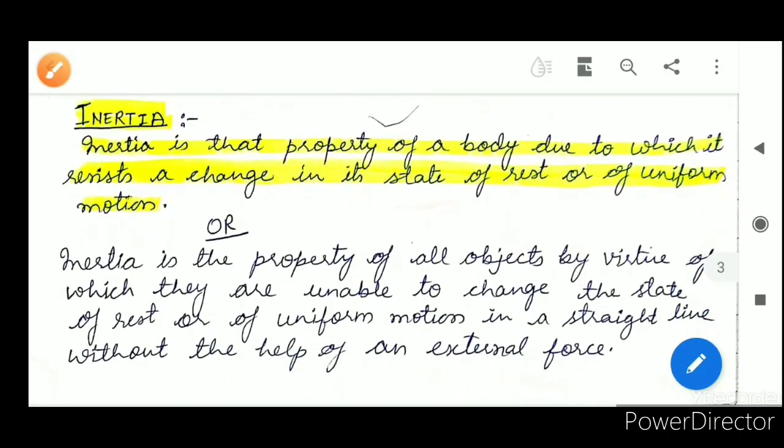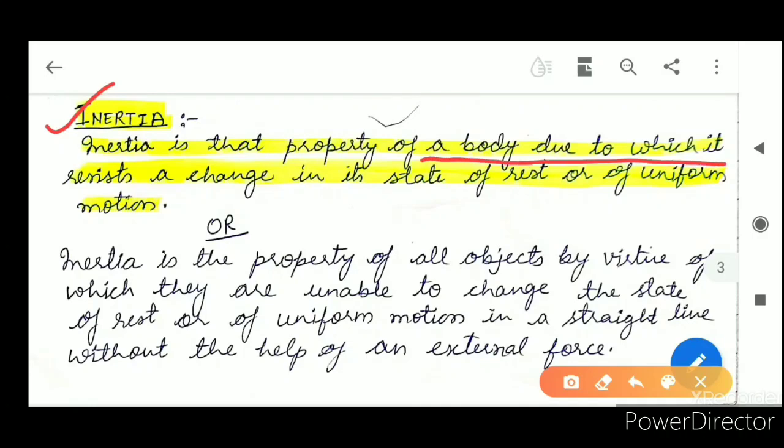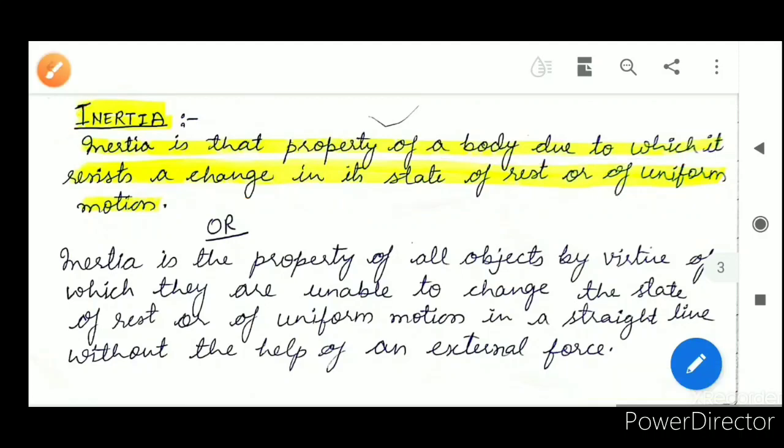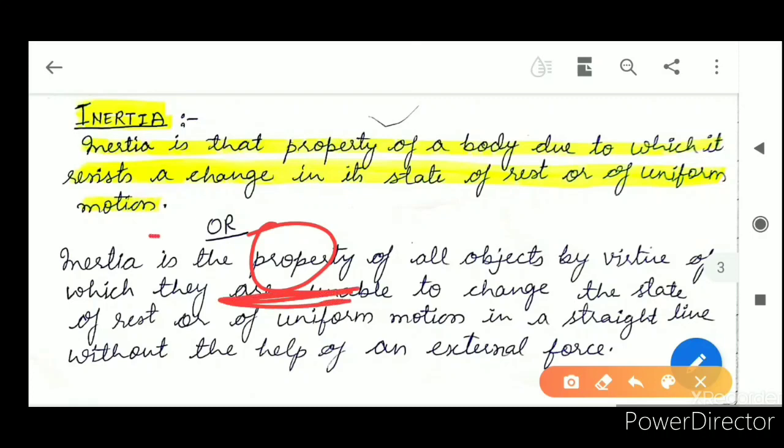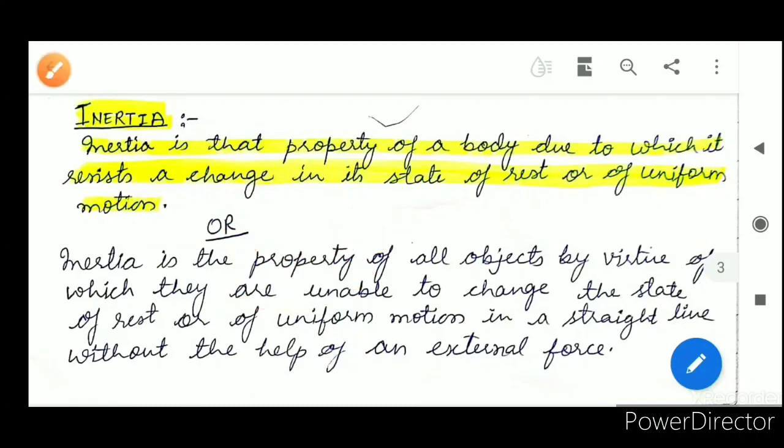Now come to the next important topic, that is inertia. This is a very new thing that you are going to study. Inertia is that property of a body due to which it resists a change in its state of rest or of uniform motion. This means that if an object is at rest, it will remain at rest unless you push or pull that particular object. It will try to be in that position only. So this is known as inertia.